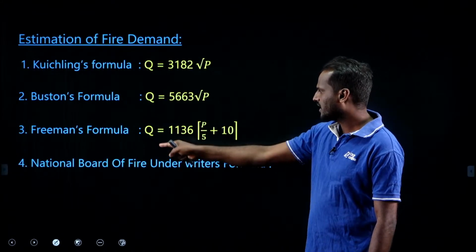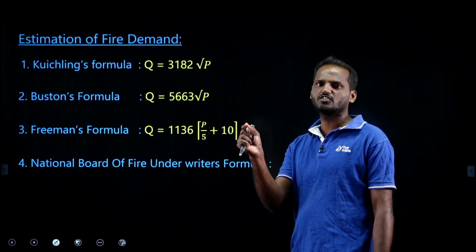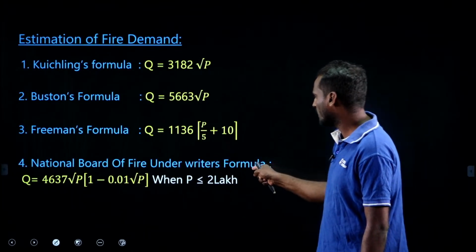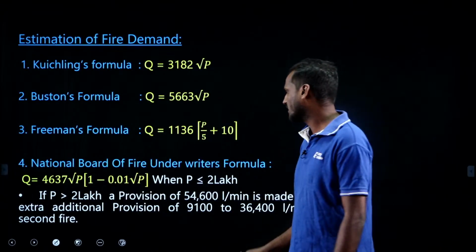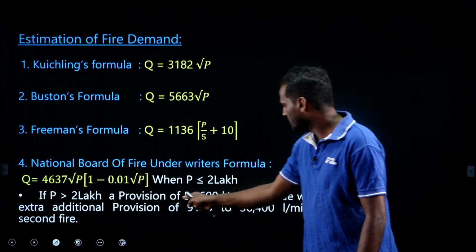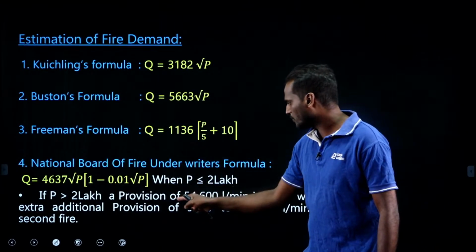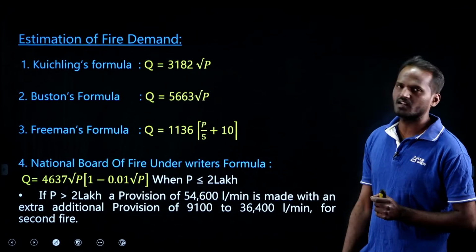National Board of Fire Underwriters formula is 4637 root P into 1 minus 0.01 root P, which is for less than 2 lakh population. If the population exceeds 2 lakh, we have this provision, which is 54,600, made with an extra additional provision of this.